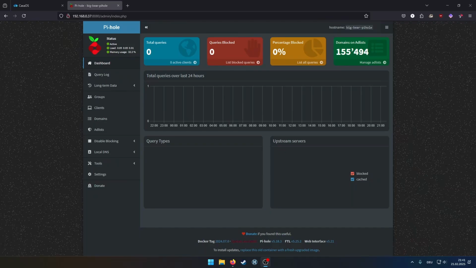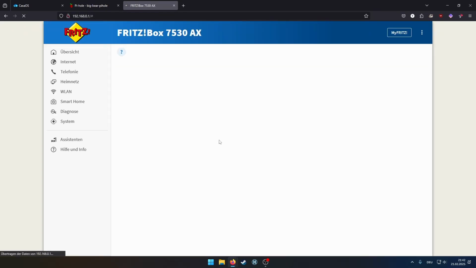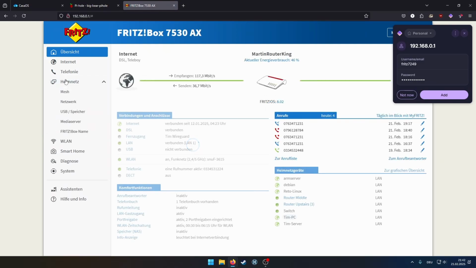But how do we actually make it work? Because 0 queries, 0 blocked. How do we do that? So you'll have to tell the devices that they should use our server. You can either do that via settings on your PC or over your router. I have a Fritzbox. For me it's pretty easy to get it going.